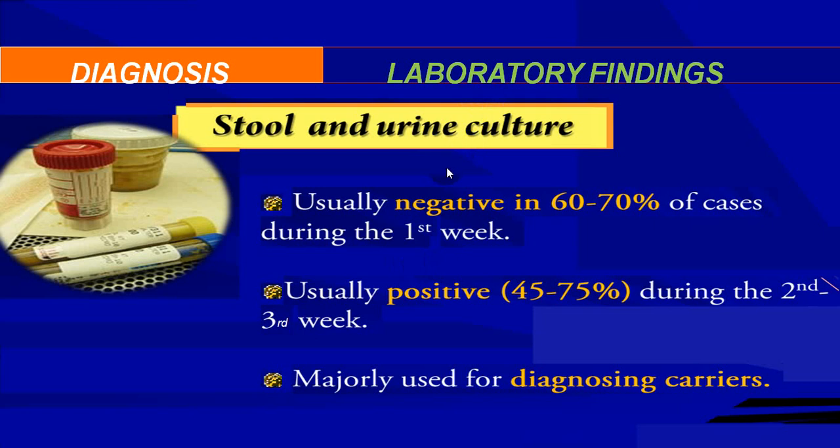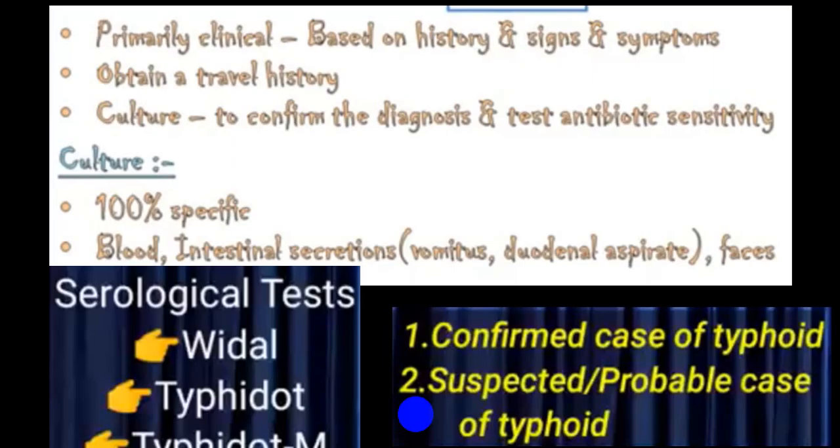Stool culture, usually in the first week, 60 to 70% of the time will be negative, but will start becoming positive after the second week, and it will be strongly positive in the third week. But this will be possible only if the person is not treated with antibiotics. Otherwise, it will always interfere with the culture report, stool and urine culture report.